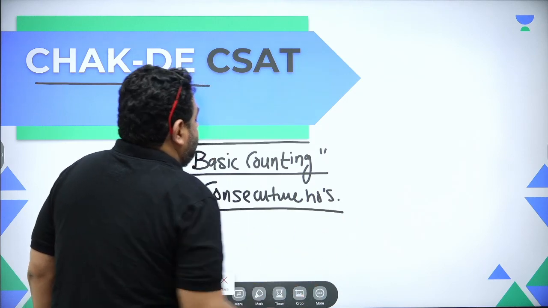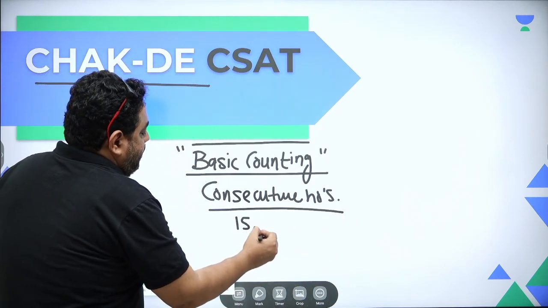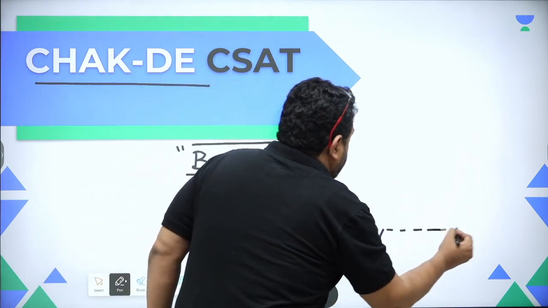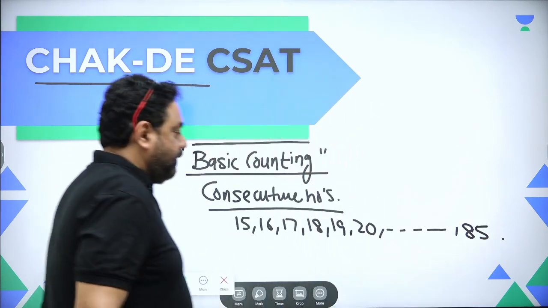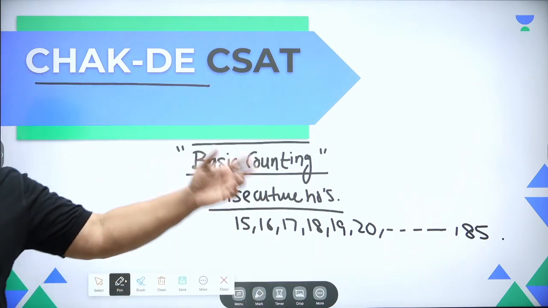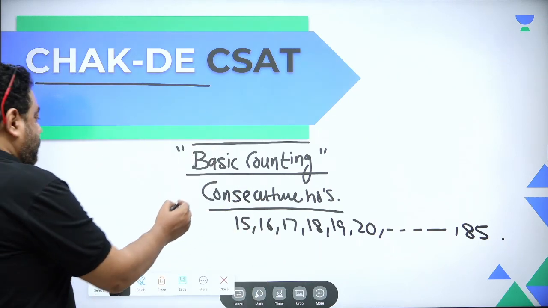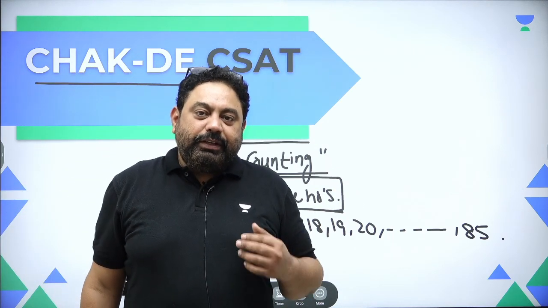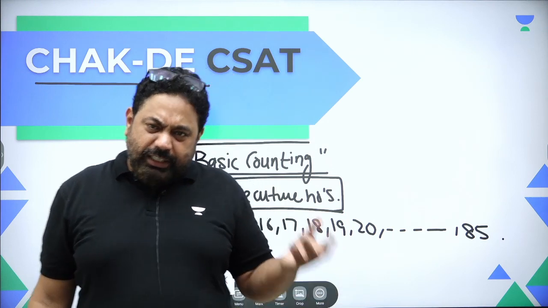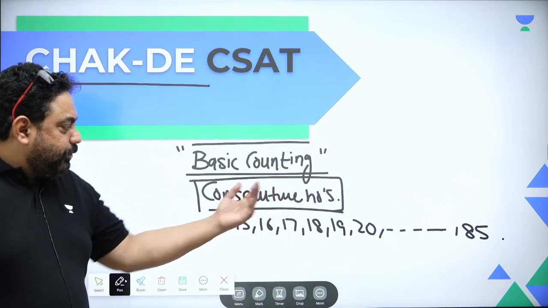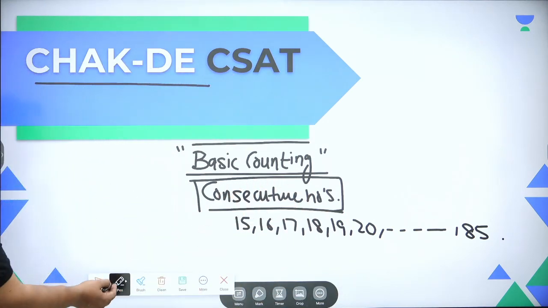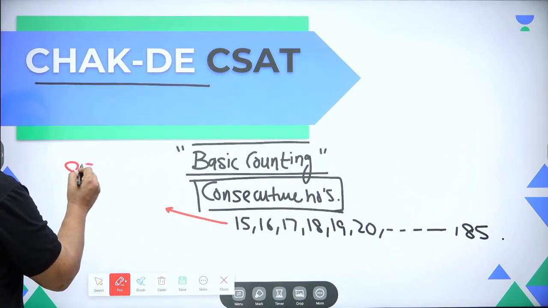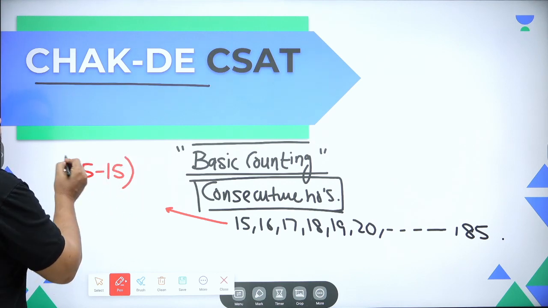you understand what consecutive numbers are, right? 15, 16, 17, 18, 19, 20 and so on till 85. So I may ask you how many numbers I have written. So in case of consecutive numbers, we need to know how many numbers we have written, and generally there is a misconception that it is the difference between the extremes. No, the number of numbers that I have written would actually be the difference of the extremes, 85 minus 15, plus 1.